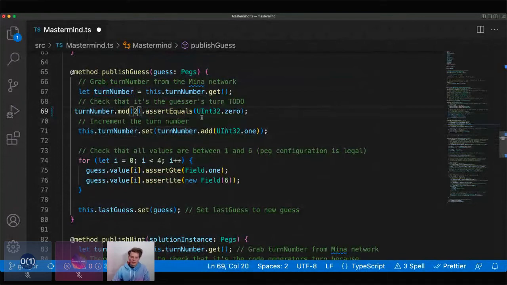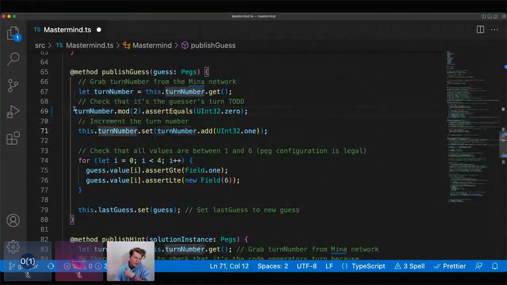If the turn number is 0, 2, 4, any of these numbers, then the guesser is allowed to take their turn. If the turn number is 1, 3, 5, 7, then the guesser won't be able to put a guess on the chain, because we're waiting for the code generator to respond with a hint.